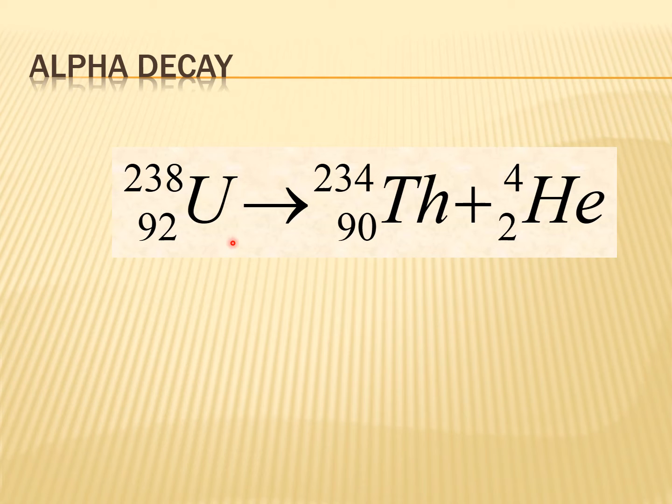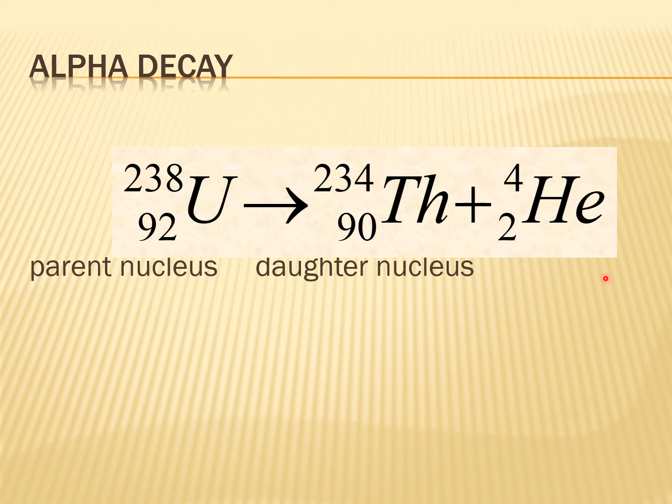Here we have uranium-238-92, and when alpha decay takes place, the mass number reduces from 238 to 234, that is 4 reduced, and the atomic number becomes 90 from 92, that is 2 reduced.